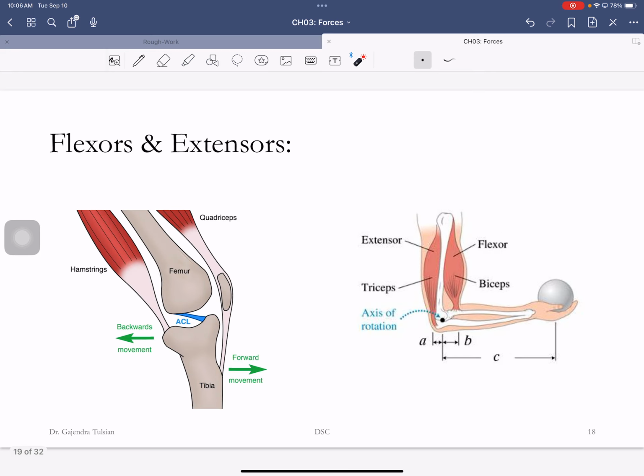Here's another example. Your bicep is attached to that bone and this bone across this joint. When the bicep contracts, it brings this bone and that bone closer together. So that's a flexor muscle. When my bicep contracts, my arms come together, and when my tricep contracts, my arms extend. So those are the flexor and the extensor muscles.